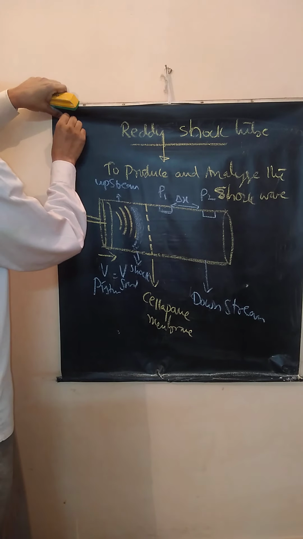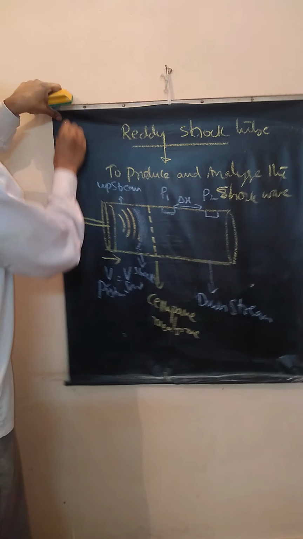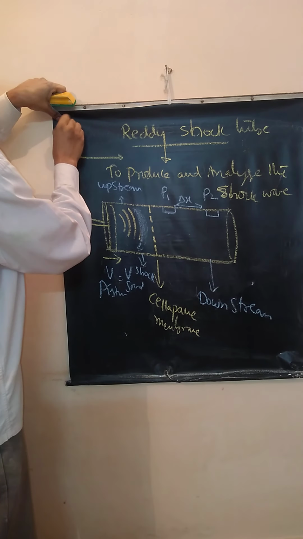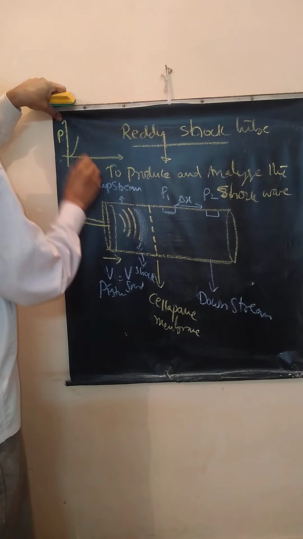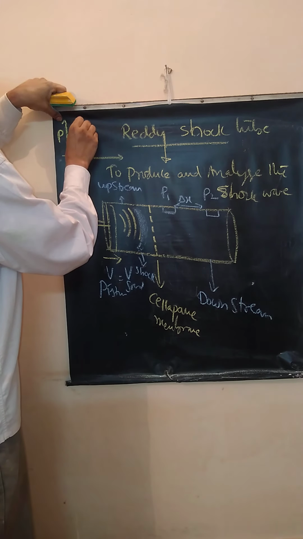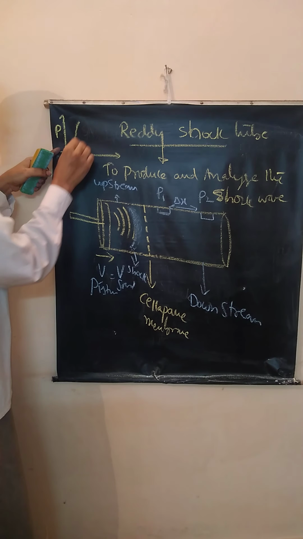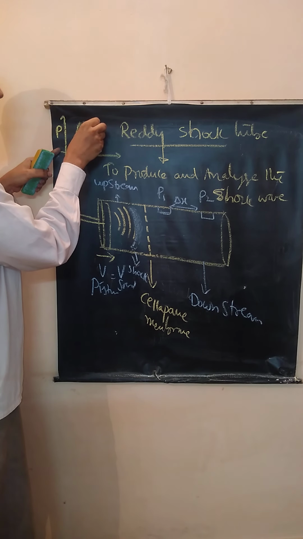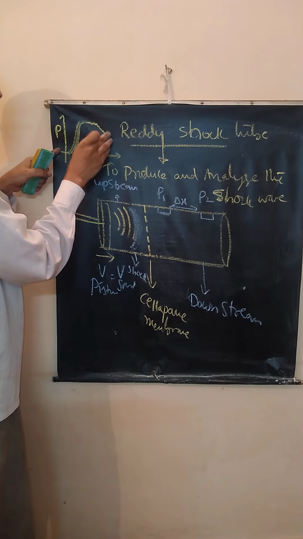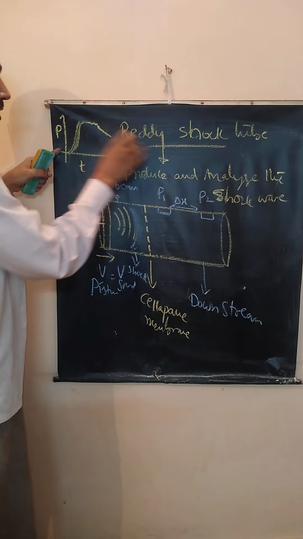Look at this. The shock produced will be like this. The pressure versus time will be, the shock increases sharply, see this, and decreases exponentially slowly, something like this.